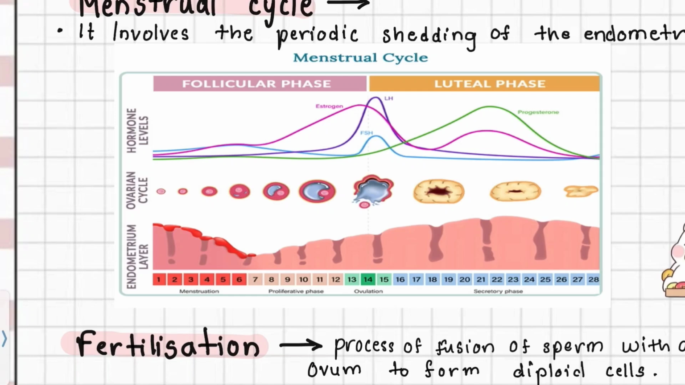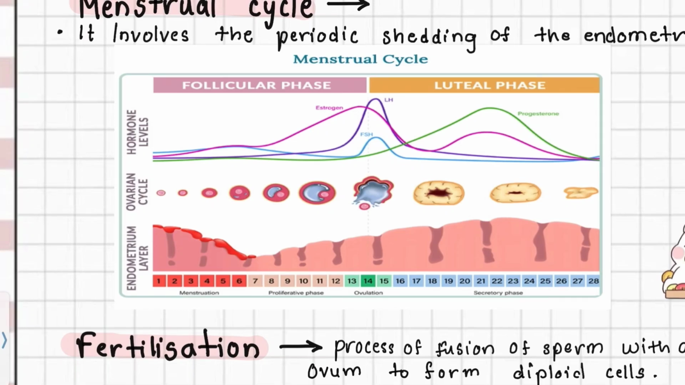So let's understand about the hormonal control. So the growing follicles have granulosa cells which secrete estrogen which gives positive feedback to the anterior pituitary, जिसके वजह से LH और FSH का level बढ़ता है. Due to LH surge ovulation happens.